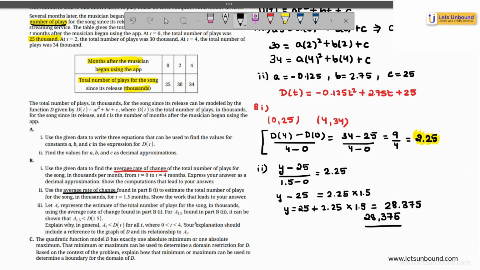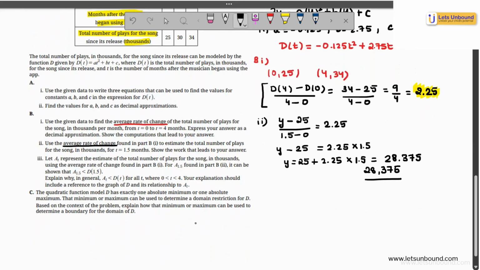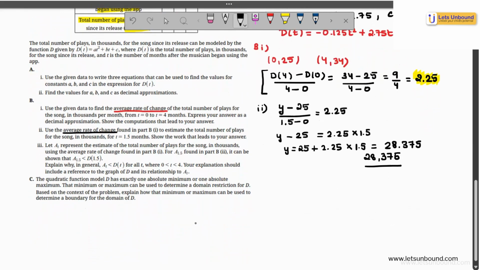So this is a good question to know the average rate of change. Now let's read the third problem. What we were struggling with, the notation, they have answered it here. What have they said in the question? They're saying, can you take A as the estimate that you're getting for the total number of plays every time? So instead of representing it with the D variable, because you're not estimating it using quadratic, you're calling it A of T. So every estimate that you do using your average rate of change concept, you will label it as A of T.